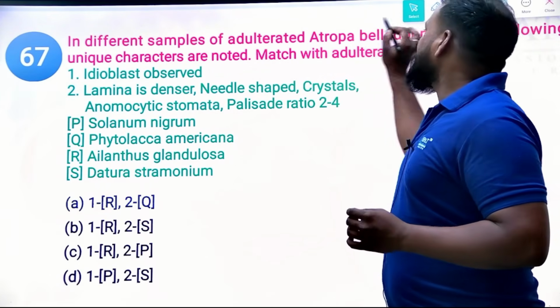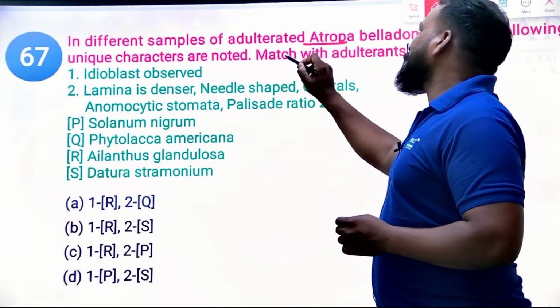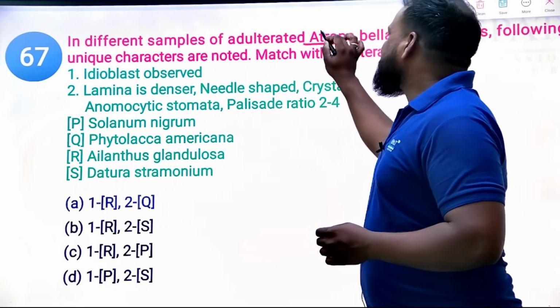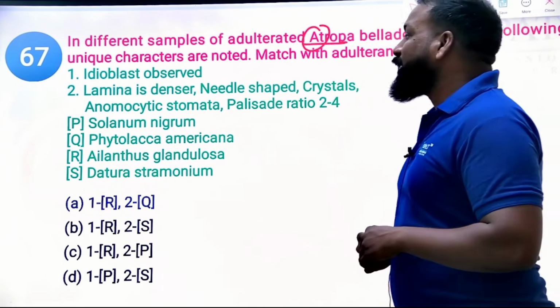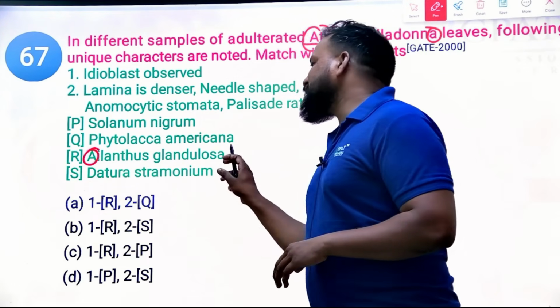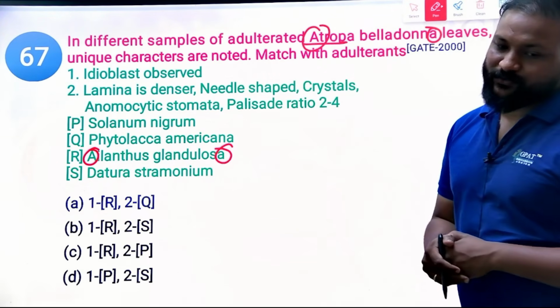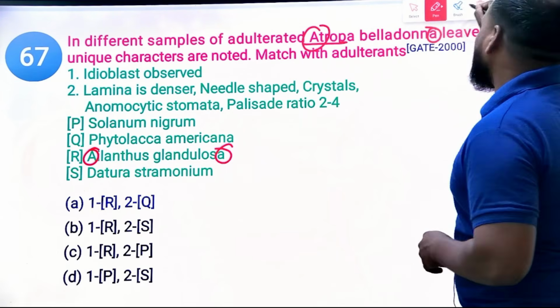At least try to remember: Atropa belladonna starts with A and ends with A, like how Ailanthus glandulosa starts with A and ends with A. Try to remember like that. That's the one hint I can give you from my side.